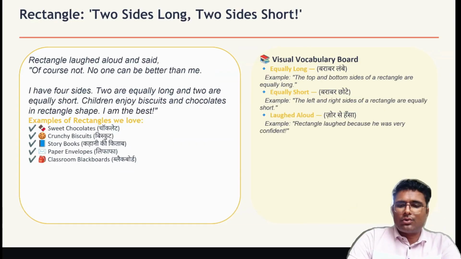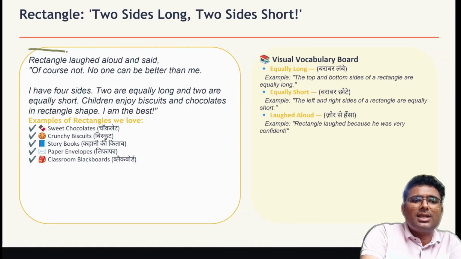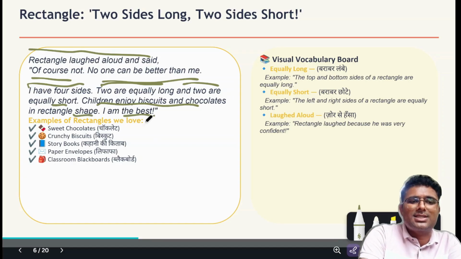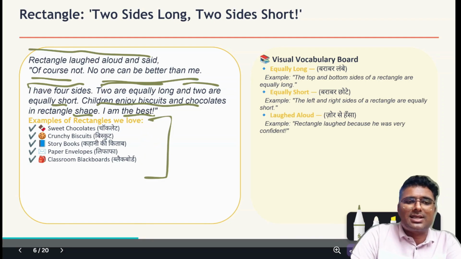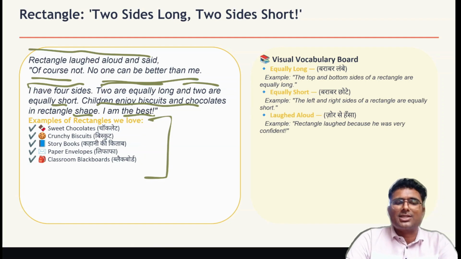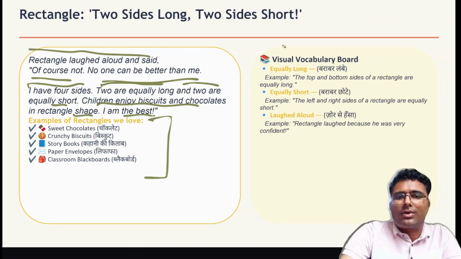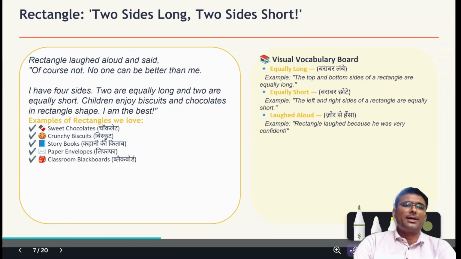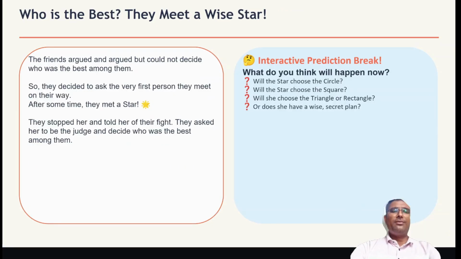And now the last friend, who is it? It is बच्चों rectangle. So rectangle laughed aloud and said, what did he say? Of course not. No one can be better than me because I have four sides. Two are equally long and two are equally short. Children enjoy biscuits and chocolates in rectangle shape. So I am the best. My examples are sweet chocolates, crunchy biscuits, storybooks, paper envelopes, classroom blackboards. And vocabulary related to this is equally long बराबर लंबा, equally short बराबर छोटा, laughed aloud मतलब जोर से हंसा. So how will they decide who is best?